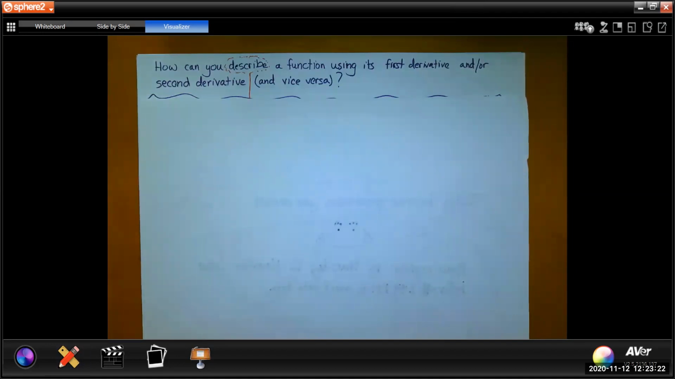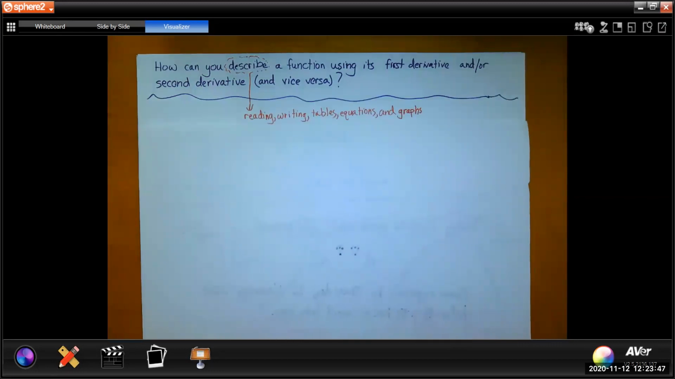And what we're looking at, again, big picture, is we want to be able to describe a function using its first derivative and or second derivative, and do it also vice versa. And we've done some of this already. So not everything we're going to look at is brand new. For example, we're going to be looking at functions the same 4 ways we've been looking at functions when we're trying to describe them. We're going to do it with reading, with writing, with tables and equations and also graphs. Those are all things we've done before. None of that part is new.